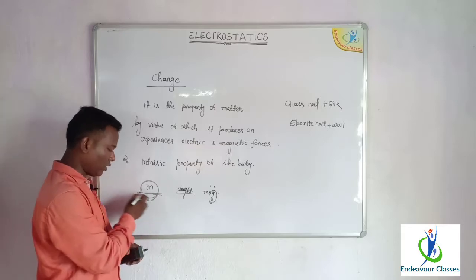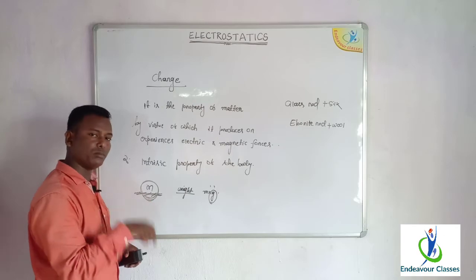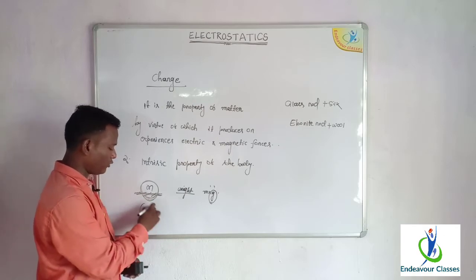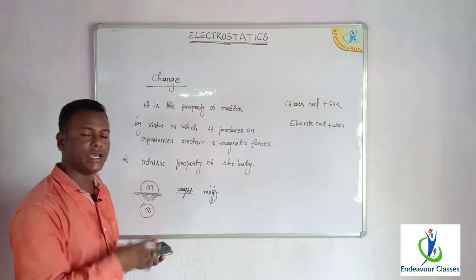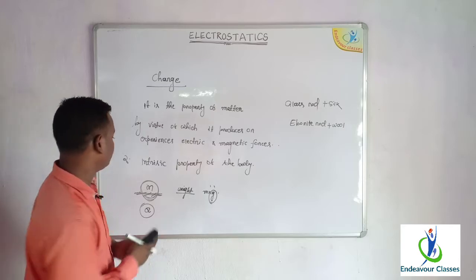So it is already present in the body. It is an inherent or inherited property of the body. Likewise, the charge is also an intrinsic property of the body. That means it is already there inside the body. It does not depend upon any external factors.